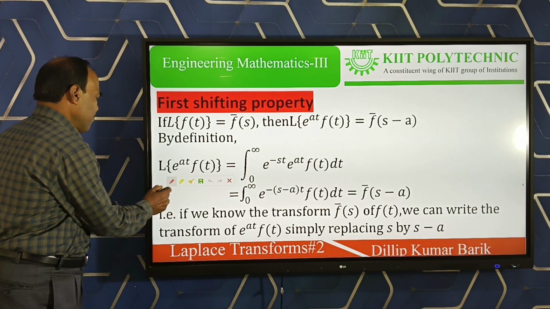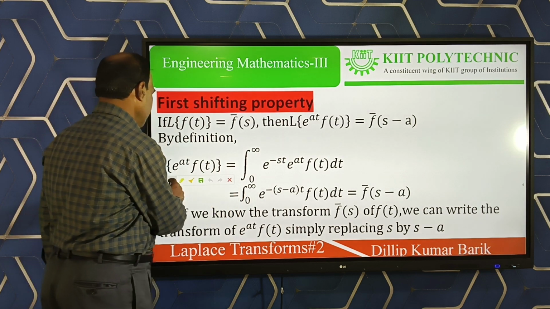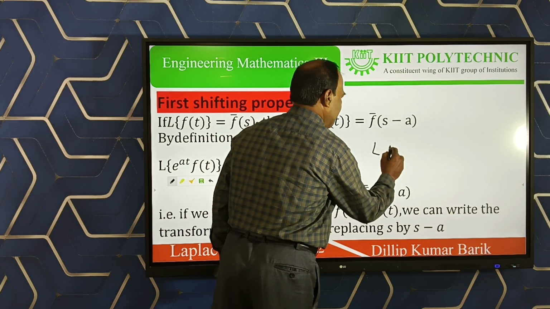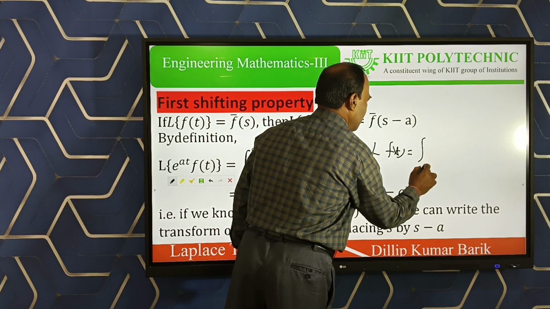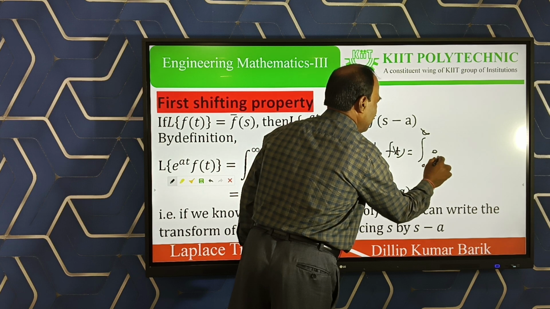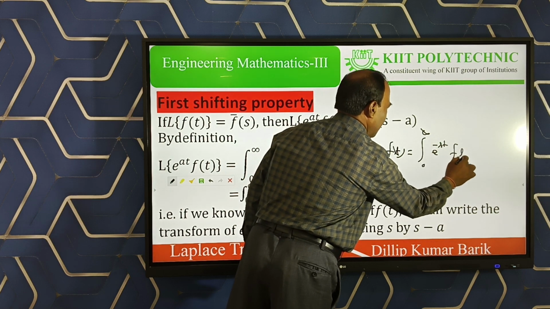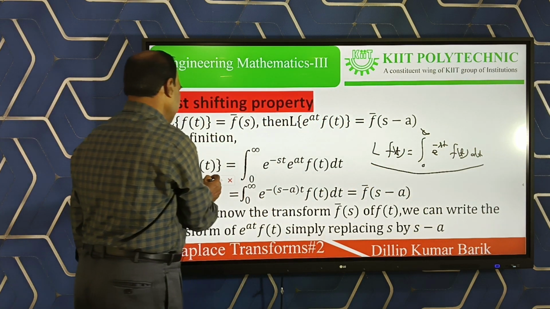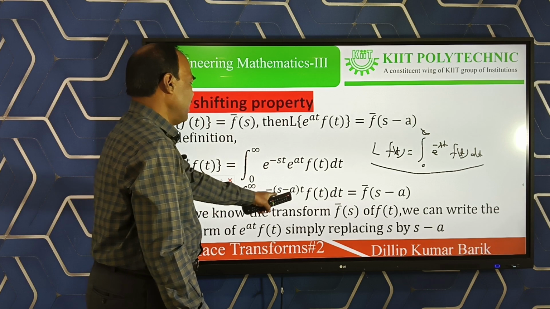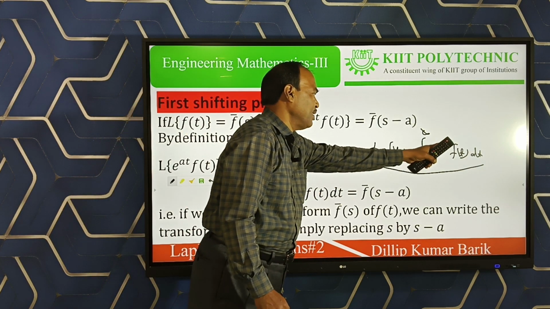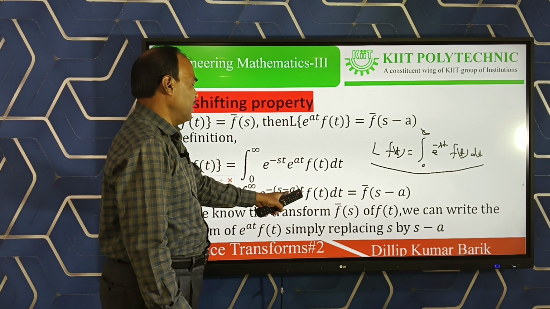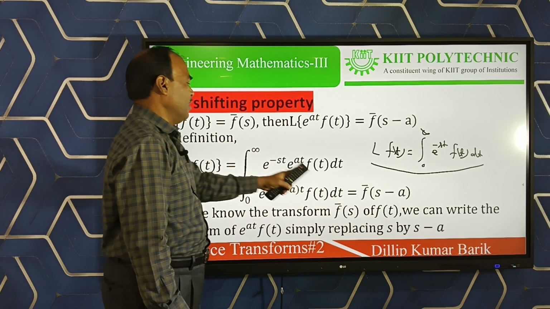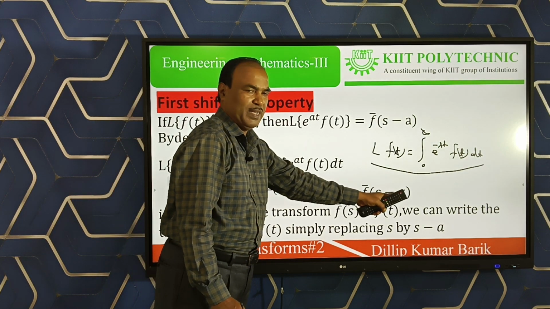And comparing with our definition, as we know from the last class, the Laplace of f(t) is equal to the integral from 0 to infinity of e to the power minus st f(t) dt. Compare this with the left side. Now instead of minus s, we write minus (s minus a). So clearly it will be f bar of s minus a.